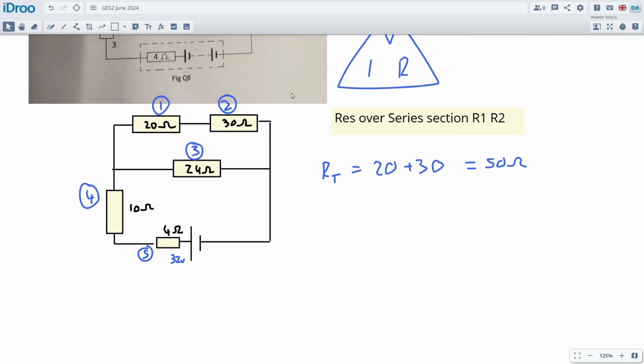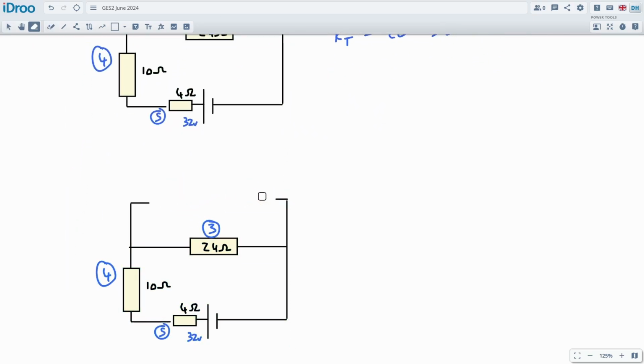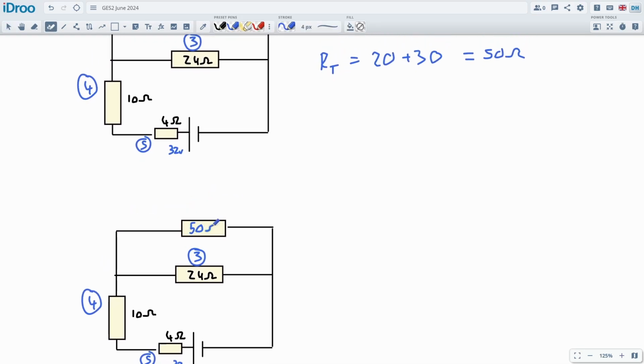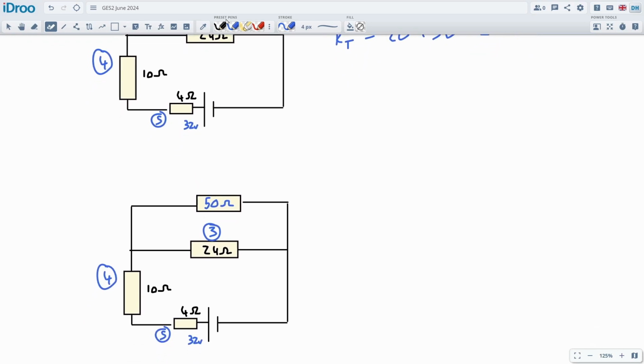And now I can redraw my circuit, and this is what takes the time in the exam, because if you draw a scrappy circuit, it's not so clear. You can take shortcuts, and basically the more you practice these questions, the easier they're going to get. So this is now a 50 ohm resistor, and that will be resistor number, well, 6 we can call it.